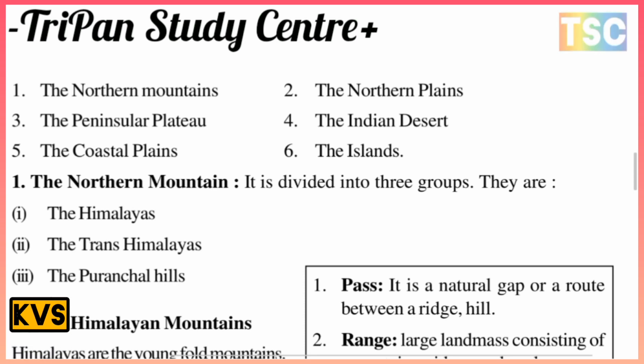The first here, the northern mountains. The northern mountains are divided into three groups. There are the Himalayas, the Trans-Himalayas, and the Purvanchal Hills. The Purvanchal Hills are important, and there is something else important also.